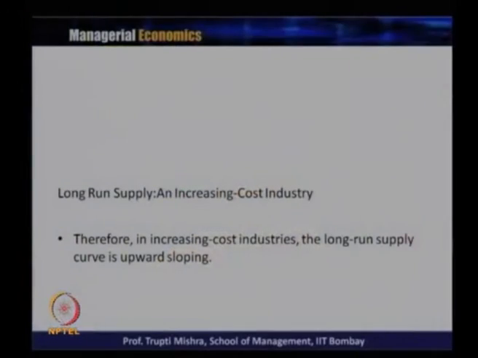Since it is a long run, at least they should get the normal profit. So an increase in the factor price would force the cost of the farms to increase, and also the increase in the price, because at least they feel that the unit cost should at least earn, which the farms earn zero profit. Therefore, in case of an increasing cost industry, the long run supply curve is upward sloping, because of the increase in the